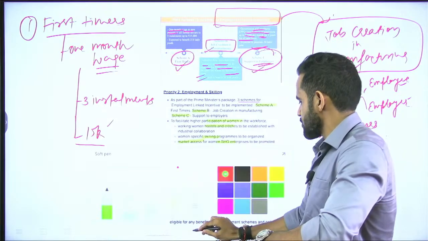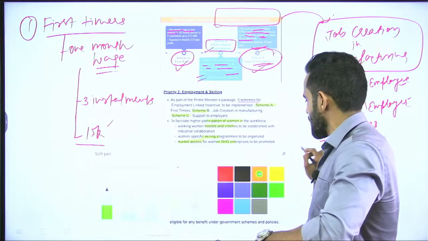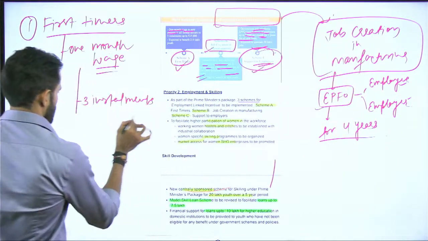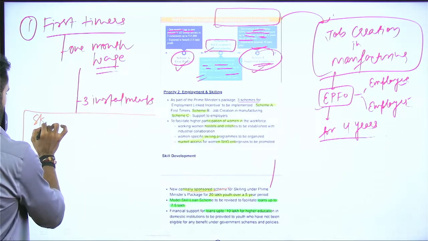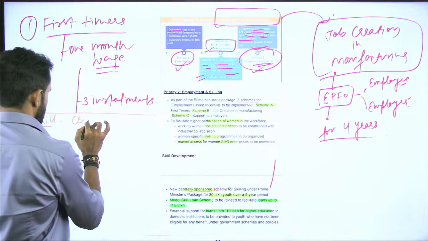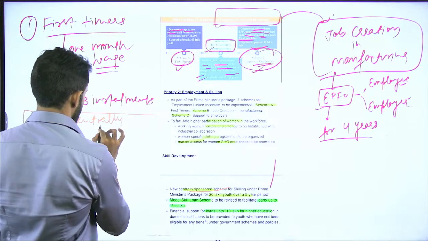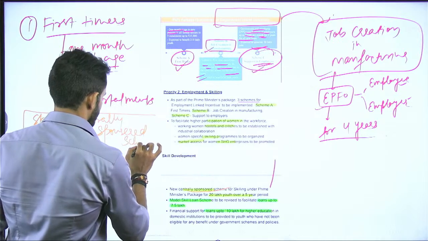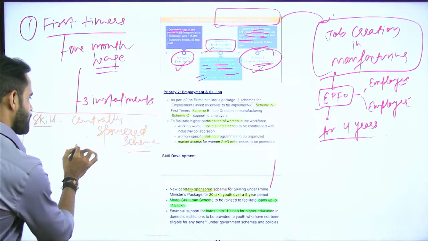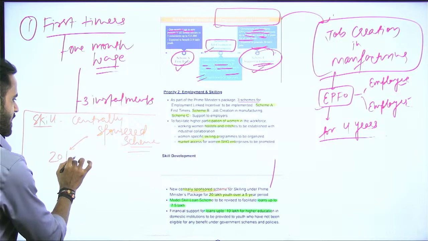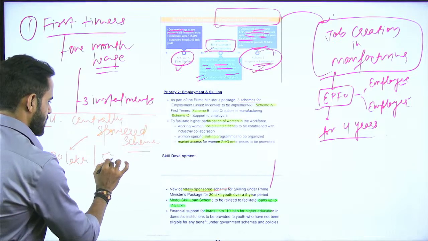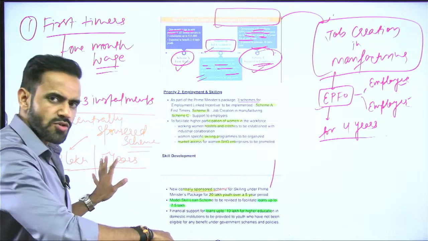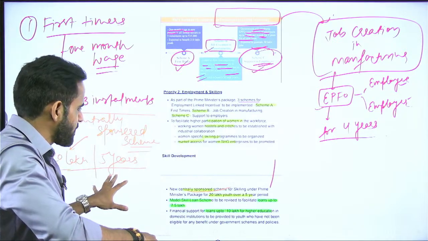Okay, the government has announced a centrally sponsored scheme. Centrally sponsored scheme, let me write it down. For skill, government has announced a centrally sponsored scheme, under which we are going to provide skill to 20 lakh people over 5 years. This is important, again number is important. So, we are going to provide skill to the 20 lakh people over a period of 5 years.